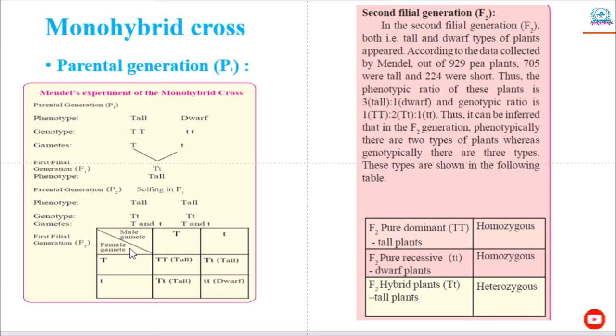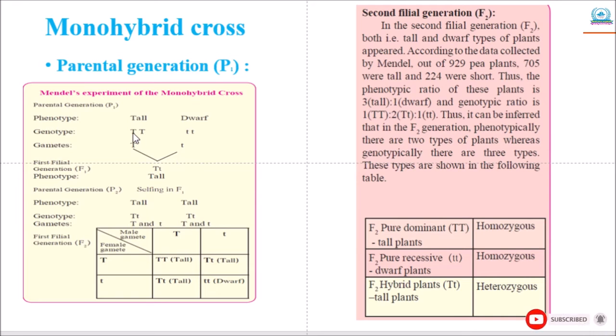As genes are present in pairs, tall plants are denoted by capital T and dwarf plants by small t. During gametogenesis, these genes separate from each other. Due to this, two types of gametes, one containing factor capital T and the other containing small t, are formed. You can see here.